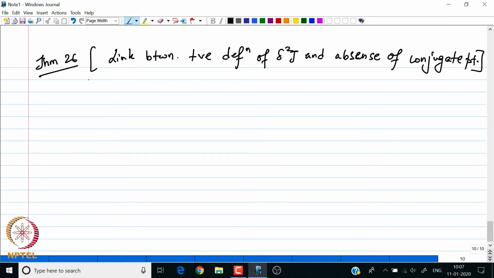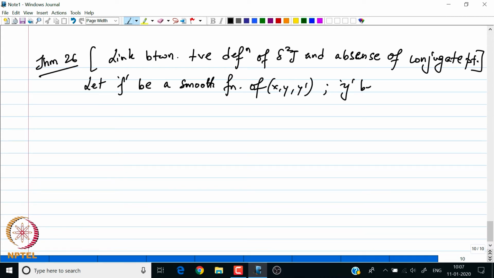So suppose my integrand f is a smooth function. So let f be a smooth function of its arguments, and let y be an extremal, a smooth extremal.